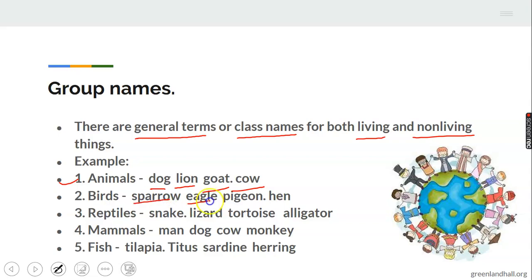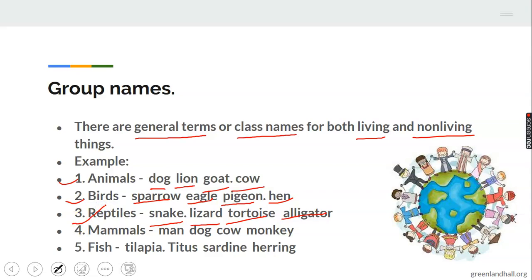Sparrow, the eagle, the pigeon, the hen. They are all birds. Look at this third one. We have the snake, the lizard, the tortoise, the alligator. What is their group name? They are all reptiles. I hope you still remember what reptiles are.